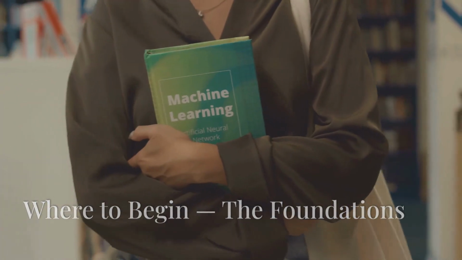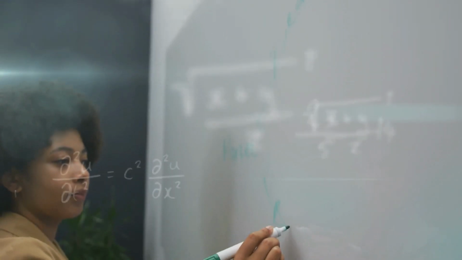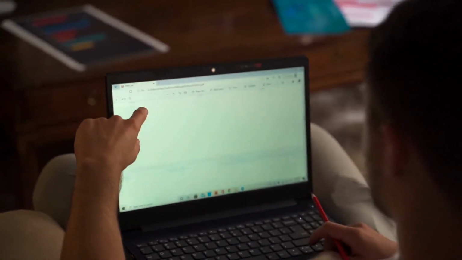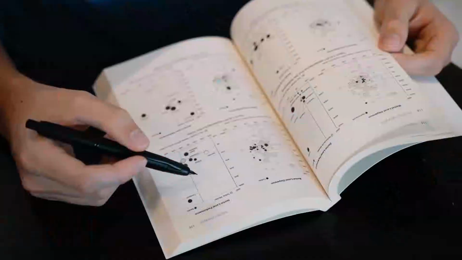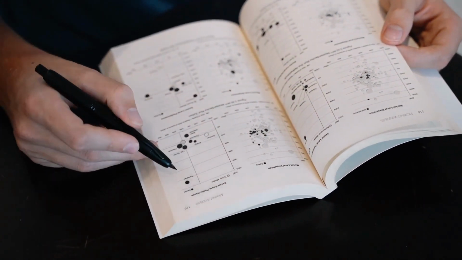Next, where to begin, the foundations. We begin with the essentials. First, focus on mathematics. Learn probability, statistics, linear algebra, and calculus. Free platforms like Khan Academy and resources like The Elements of Statistical Learning are your go-to options.